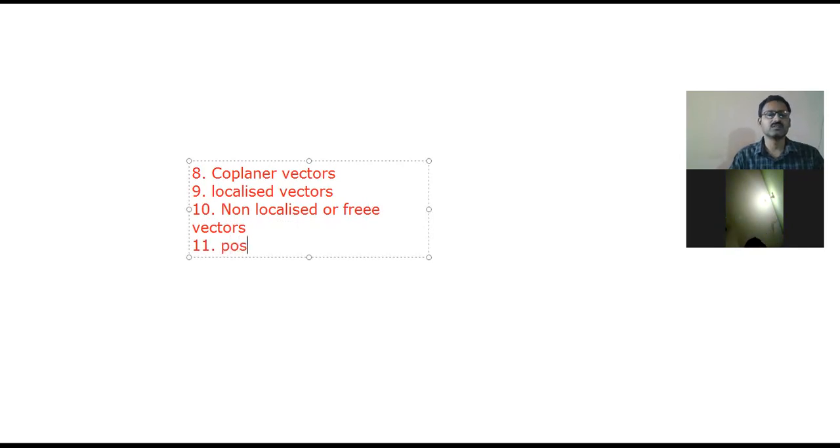Position vector. See, a vector which gives the position of an object with reference to the origin of a coordinate system is called a position vector. It is represented by the symbol R. See, I will draw the diagram for this.